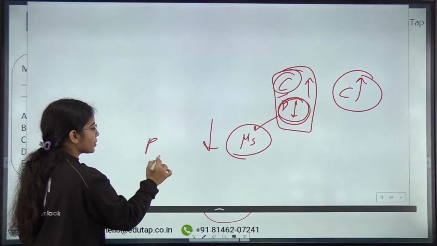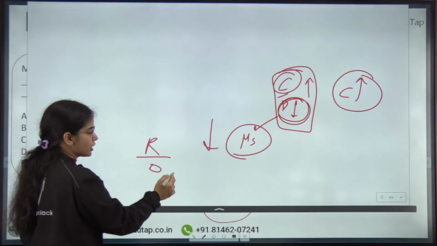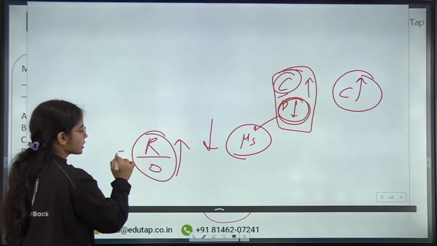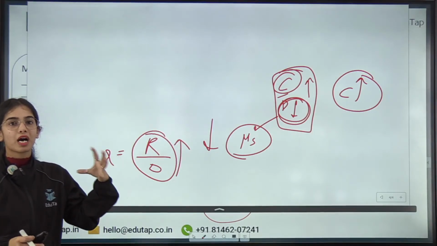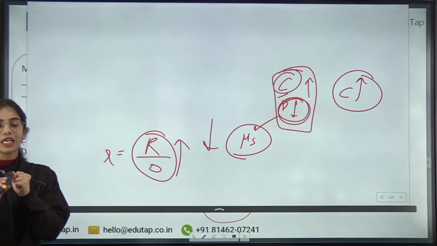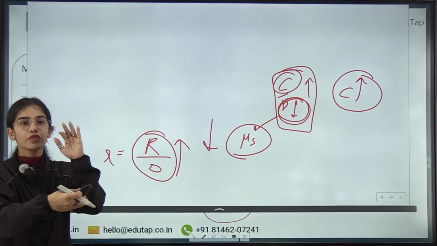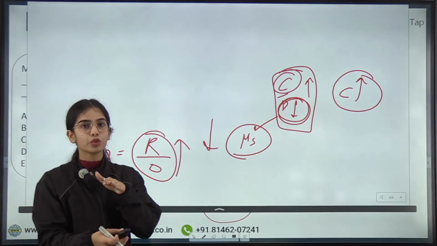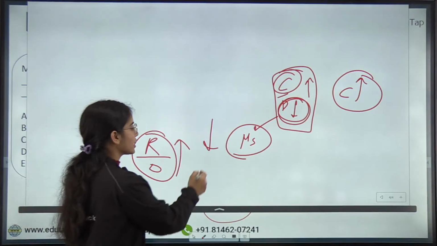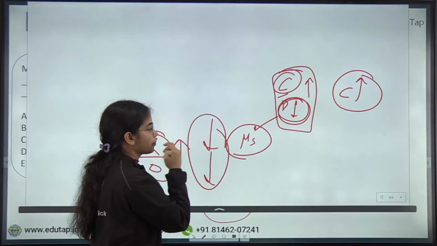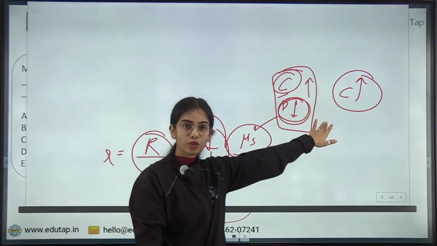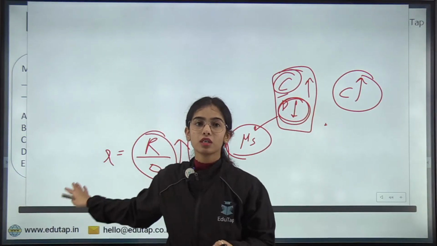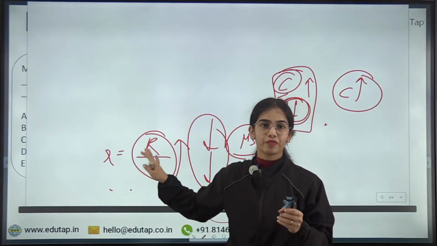If the banks have to keep more reserves out of deposit, that is the reserve ratio is high, that means the banks will be keeping more money with themselves, and they will be able to lend less. If they are lending less, they are able to do less credit creation, so less money supply. So money supply has an inverse relationship with the currency to deposit ratio and with the reserve ratio.